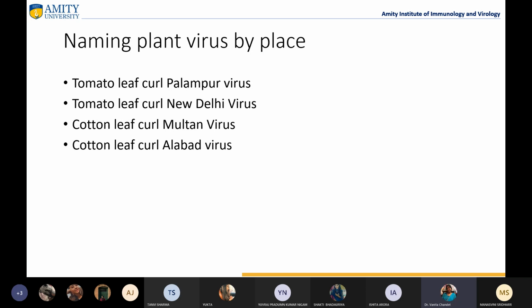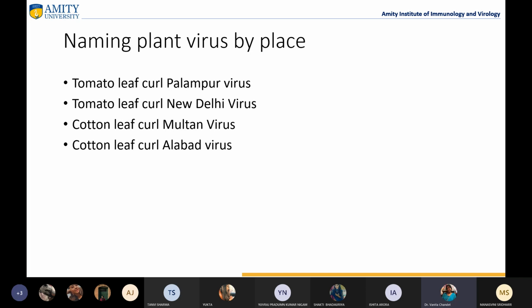It was identified from the Palampur area, and it was named because the genome sequences, or we can say the variability at the nucleotide level, was less than 90 or 92% at that time, right? So it was known as a new virus, right? So that was named as tomato leaf curl Palampur virus. Then we have tomato leaf curl New Delhi virus.